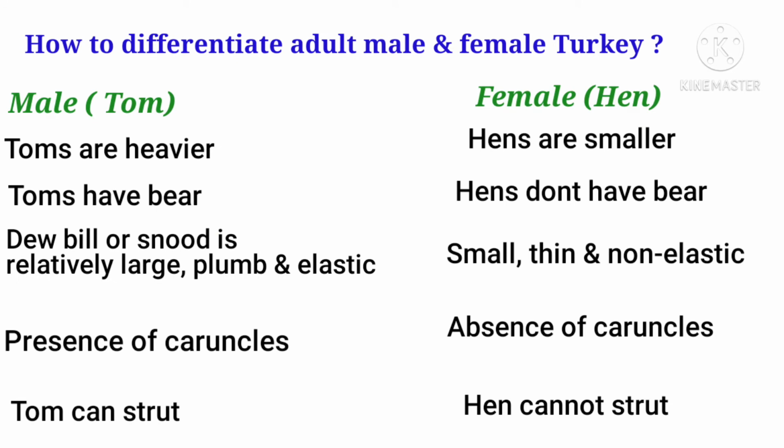Let's see how to differentiate between adult male and female turkey. Male turkey is called as tom and female is called as hen. So toms are heavier than the female turkeys. Toms have beard but females don't have, and toms have large lumpy and elastic dewbill or snood as compared to female turkeys. Male turkey have red pebble like caruncles, but female don't have such a type of caruncles. The strutting behavior is shown by the male, but female cannot show the strutting behavior. This is one of the very important reproductive behavior in case of male turkey.